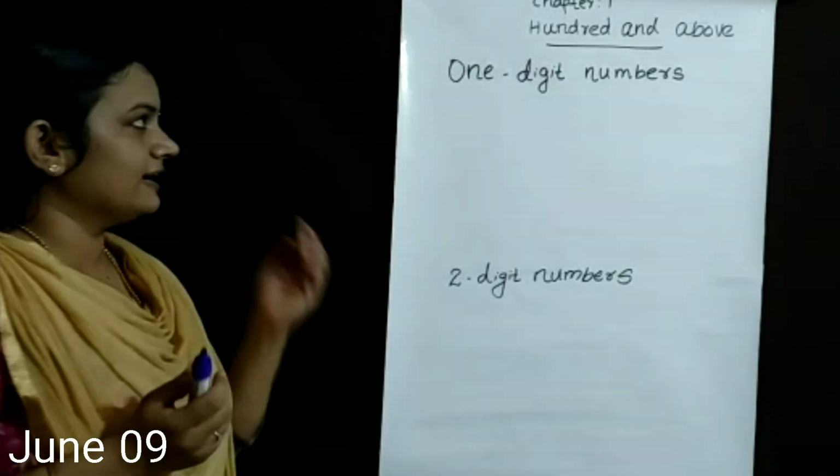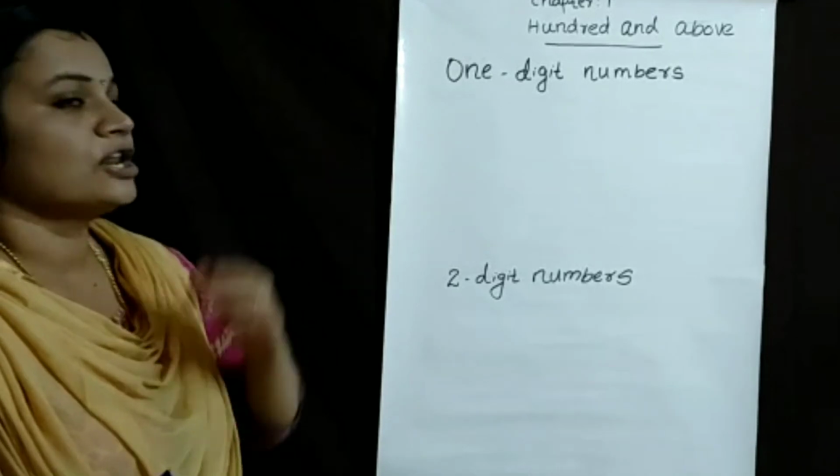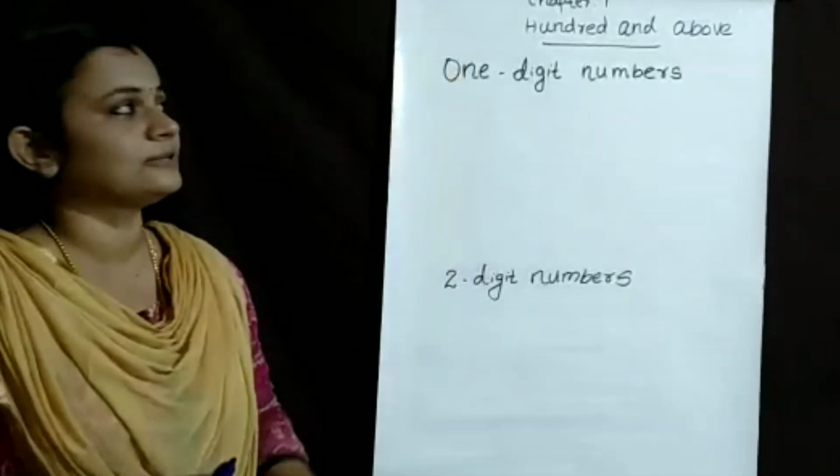Well done. Now we are going to start our first chapter. Chapter 1, 100 and above. Are you ready to study? Very good. All the numbers you learned in the second standard: 1, 2, 3. Spell the word 1. Yes, O-N-E, one. Let us start the class. Okay, my dear children, now we are going to start our first chapter.